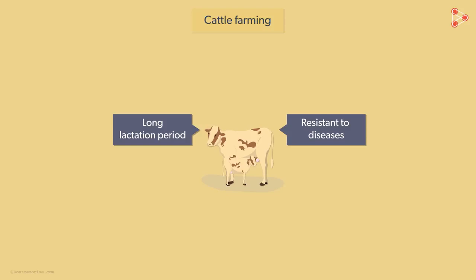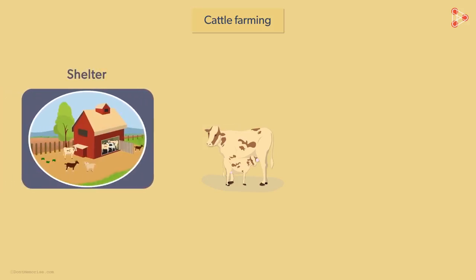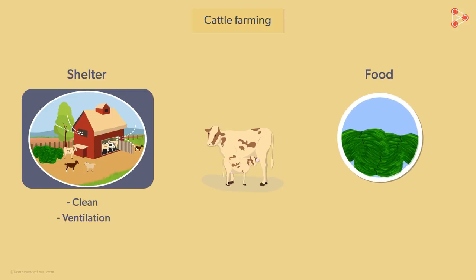Cattle need to be taken care of. This involves a lot of efforts on the part of the owners. They need to make adequate provisions of shelter and food for animals. These shelters must adhere to basic requirements of hygiene. Clean shelters, for instance, are a must. They need proper ventilation. Food, on the other hand, must be provided for 2 major reasons. First, food should sustain their needs for maintenance of the body. Secondly, additional food must be provided to suffice their bodily needs for producing milk.